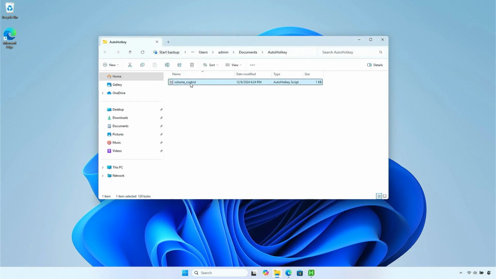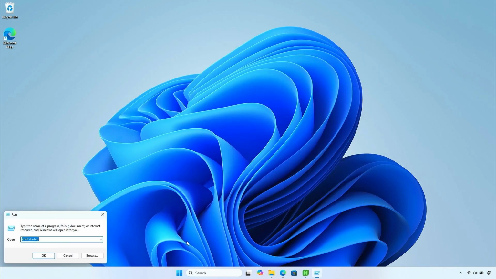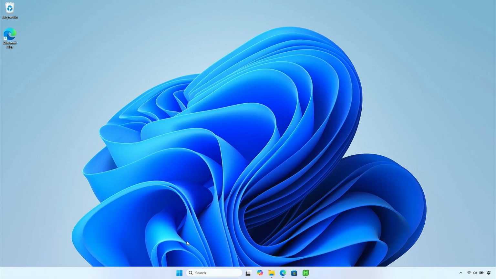Finally, copy the script to the Windows Startup folder. This ensures the script runs automatically every time you log into your PC.